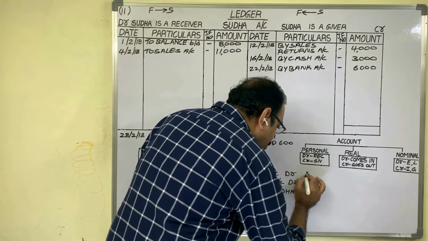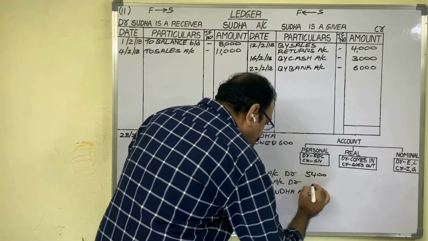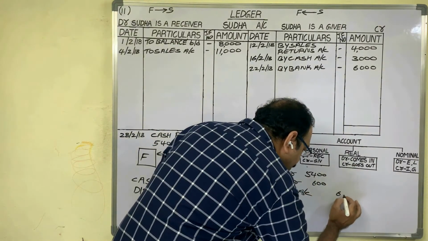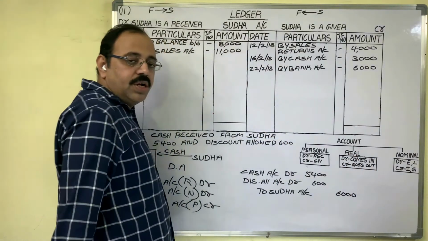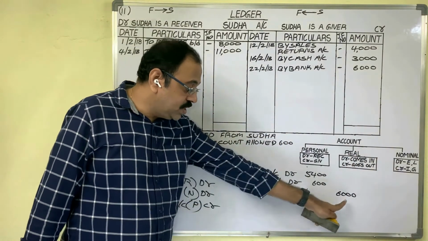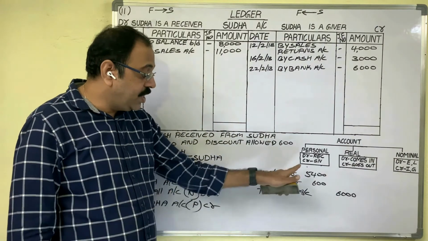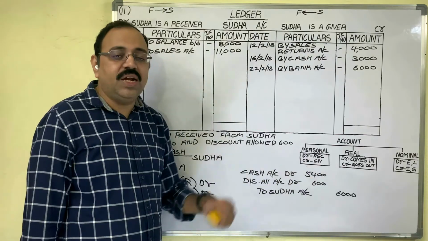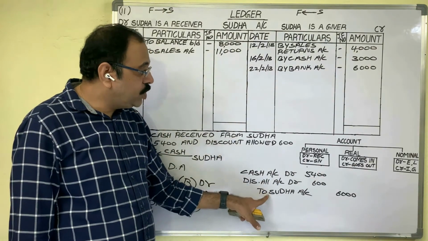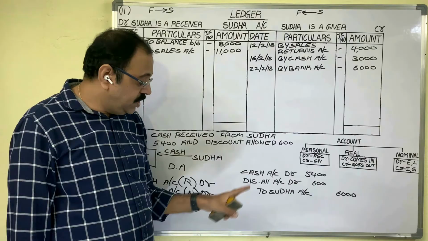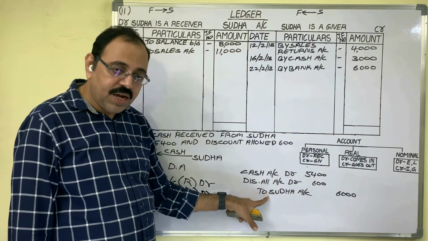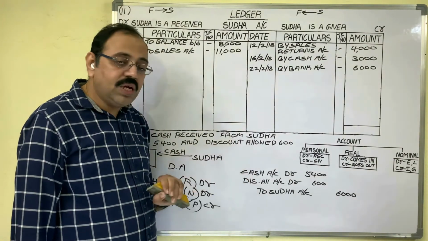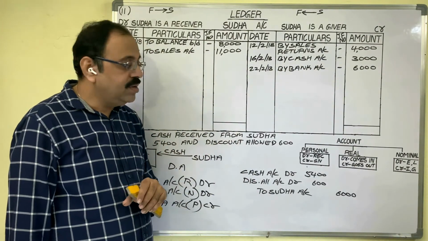Cash 5,400, discount 600. Add these two amounts and write the total for Sudha account, 6,000. Sudha is liable for 6,000 rupees. She paid 5,400 cash to us and we allowed a discount of 600. Now this entry we should post in Sudha's account. In the journal entry, Sudha's account is credited. Therefore this entry, credit side we should post. On the debit side, 2 accounts are there now. So 2 accounts we should write.